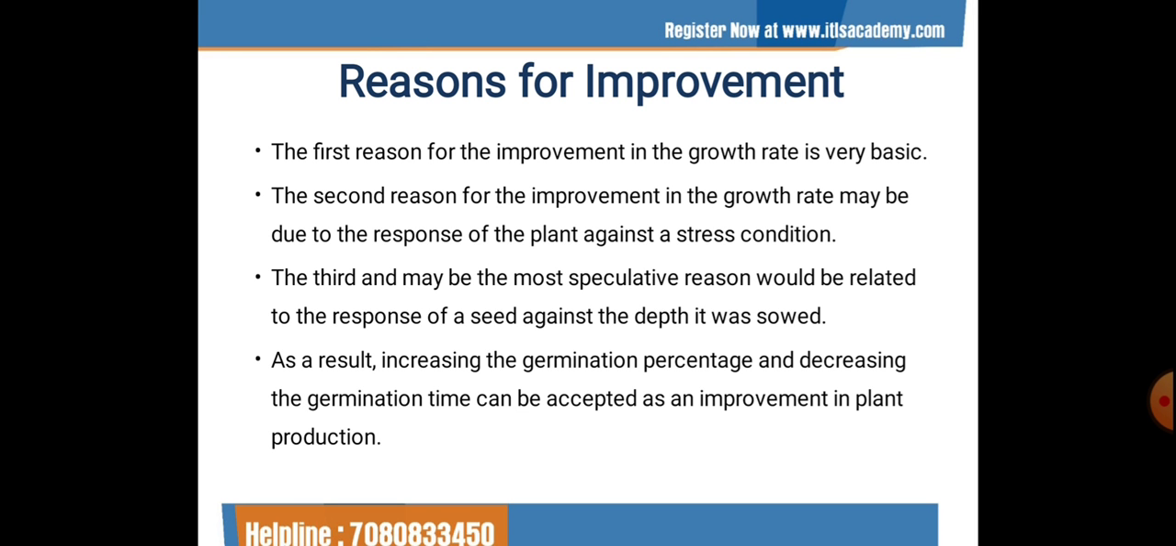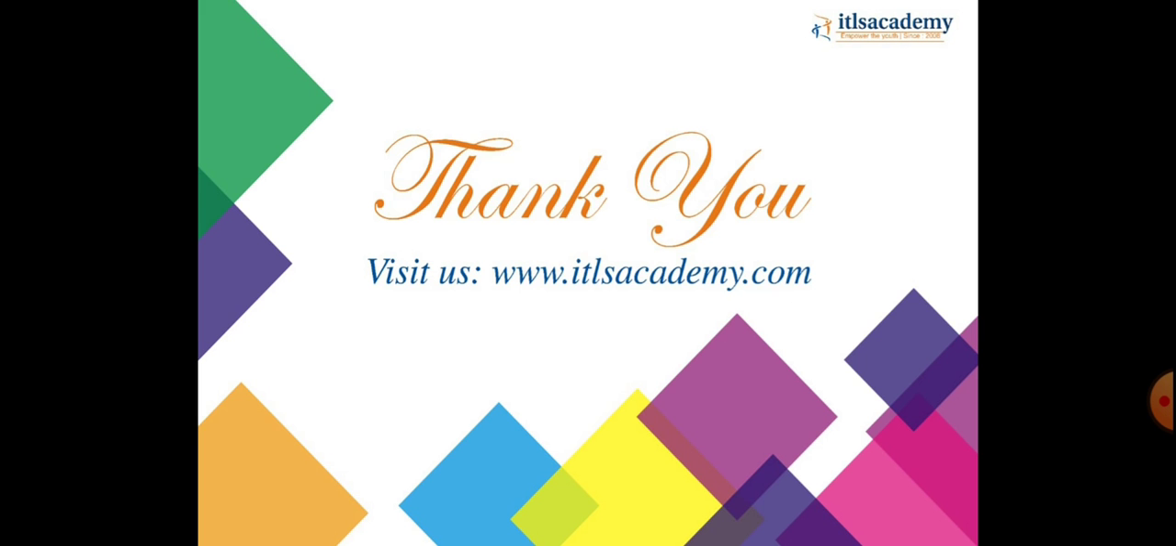So, the seeds which were processed by high hydrostatic pressure would react as if they were sown at a much deeper depth, and in order to survive, they may increase their growth rate to reach the sunlight. As a result, increasing the germination percentage and decreasing the germination time can be accepted as an improvement in plant production.